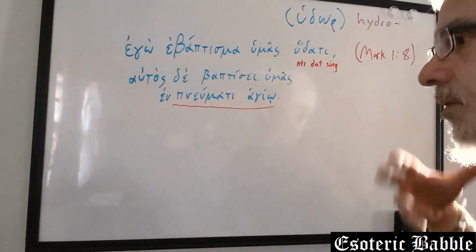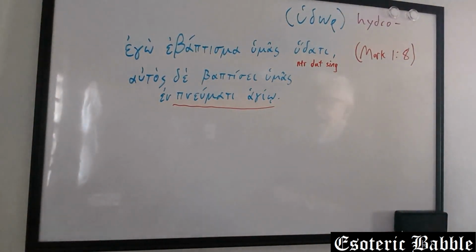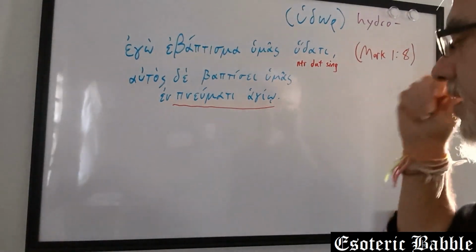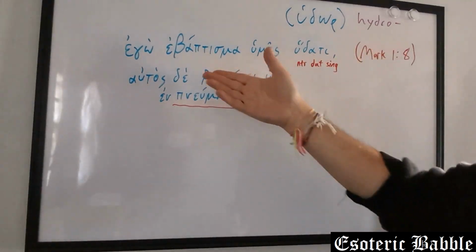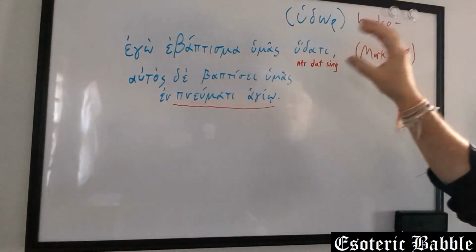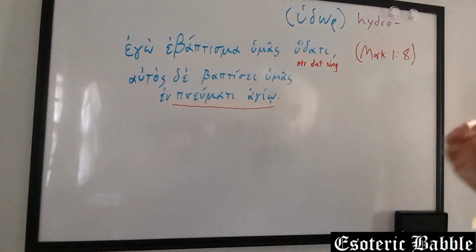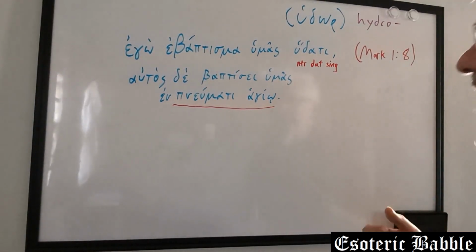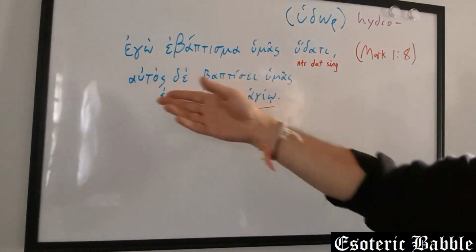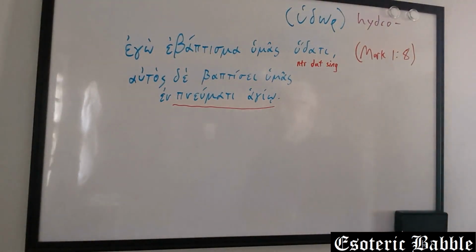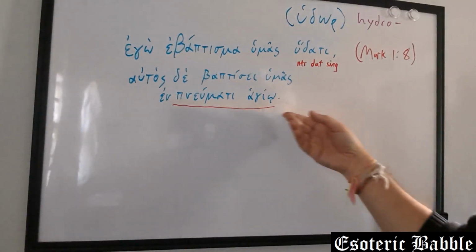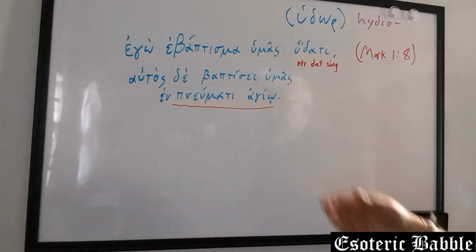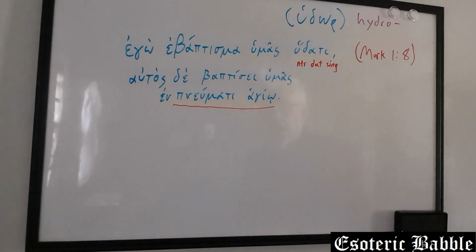That's how we'll take it here. Spirit, wind, something like that. And then hagio is holy, sacred. So John is, of course, saying, I baptized you, hidati. And we're going to talk about why he is using the dative here. But he, the one who comes, Yeshua, will baptize you in pneumati hagio, in the Holy Spirit.